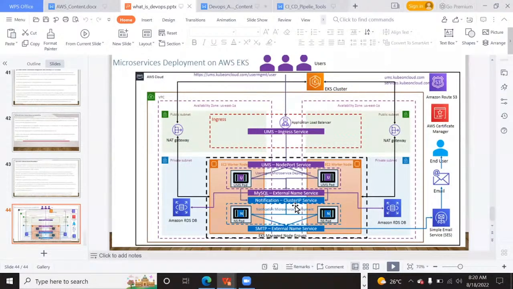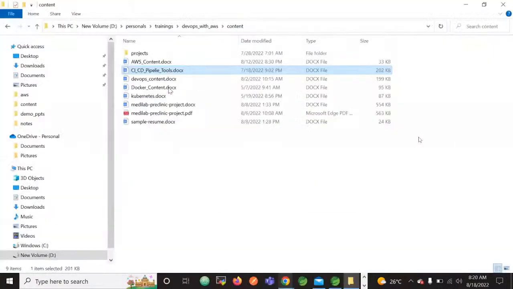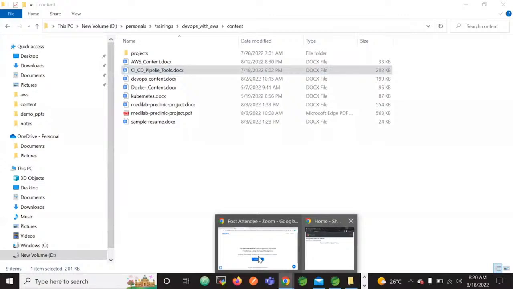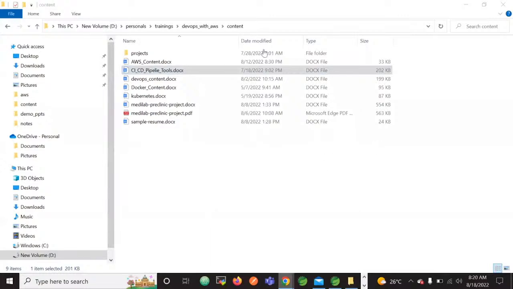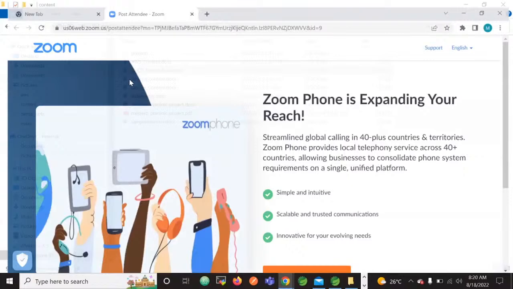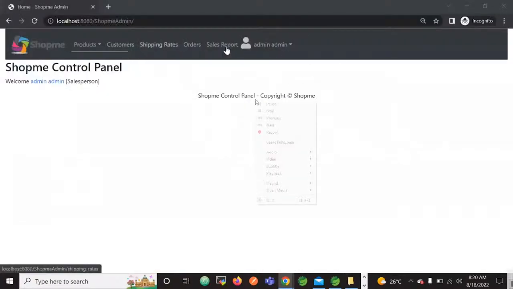I will write the services in a step-by-step relative manner, just focus on it. Assume that we have an application, isn't it? This application, probably if we can see here, I might have stopped it, but you can see. Assume this is one application which contains products, customers, orders, sales report, and all. Similarly,